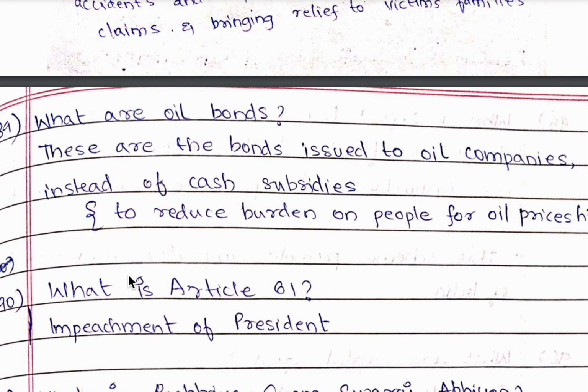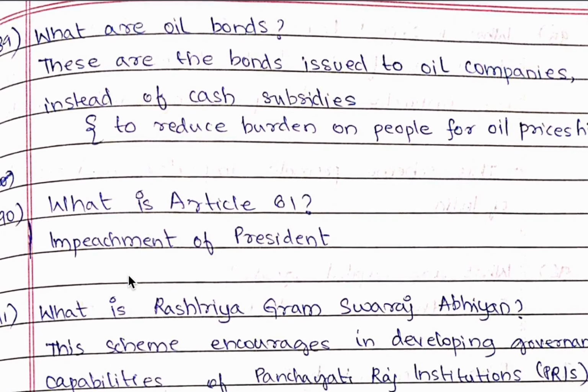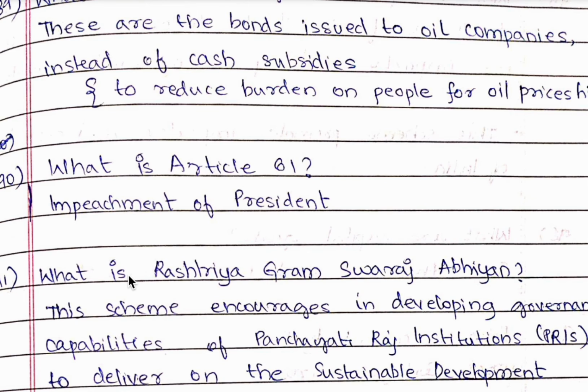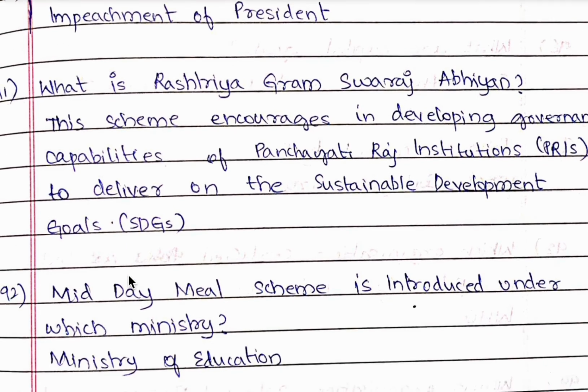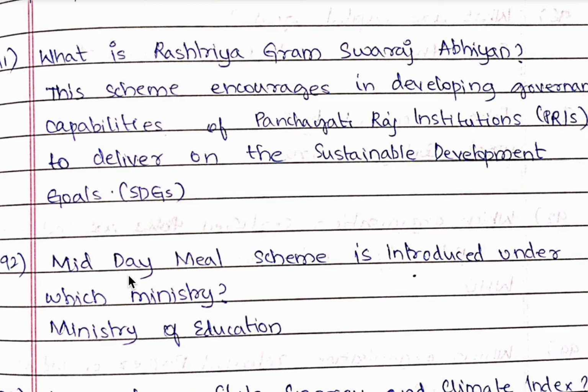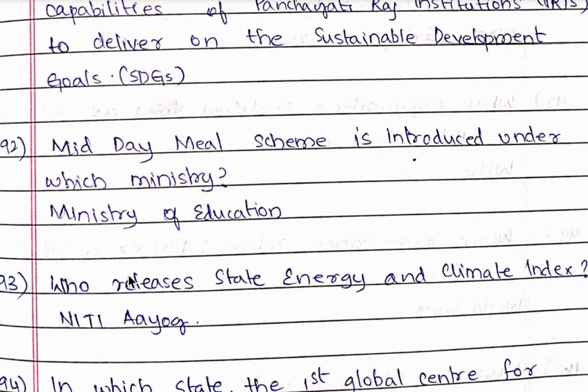90th question, what is Article 61? It is about the impeachment of President. 91st question, what is Rashtriya Gram Swaraj Abhiyan? So this scheme encourages in developing governance capabilities of Panchayati Raj institutions to deliver on the sustainable development goals. 92nd question, midday meal scheme is introduced under which ministry? It is introduced under Ministry of Education.